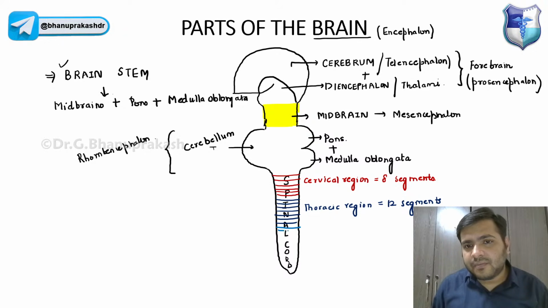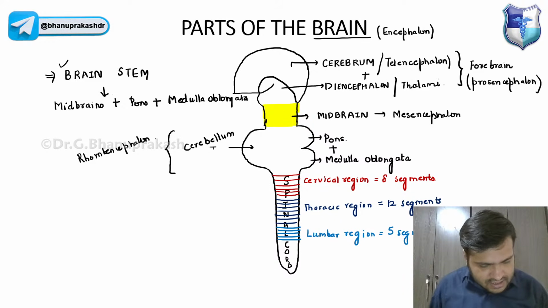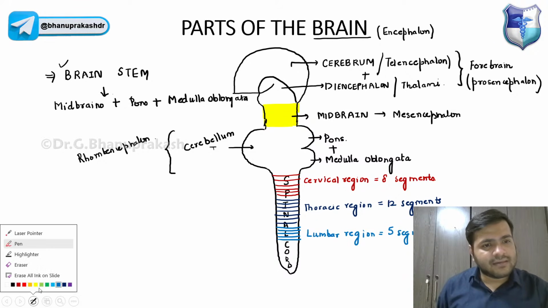Then we have this lumbar region. The lumbar region again has these 5 segments. Yes, Ankit, Nikita, Shivam, Anshu, Subhash, Yogesh, correct, perfect. Curious Medicos, Anshu, very good. Musunori, very good. Okay, lumbar again has 5 segments.